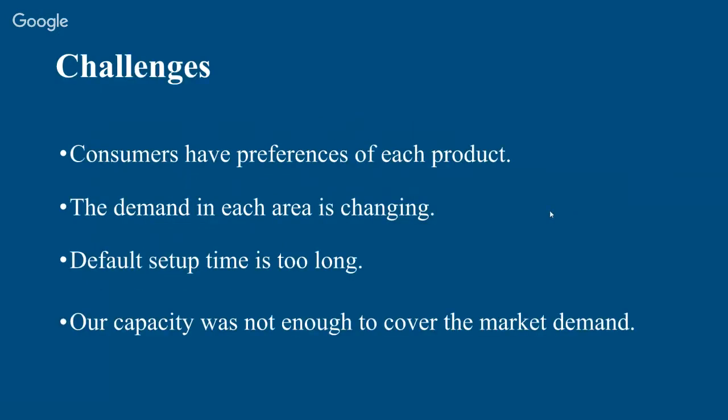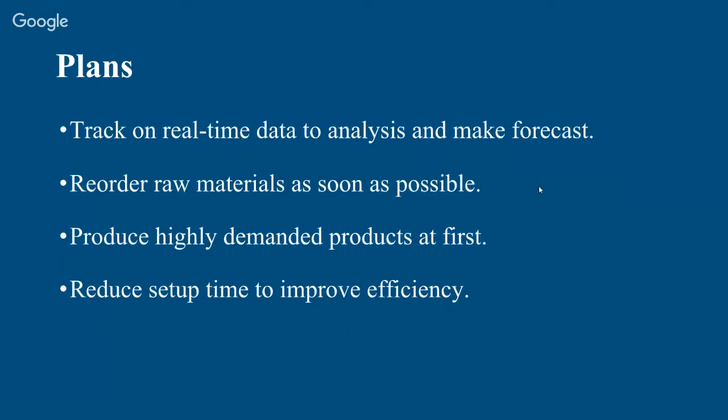The challenges are that consumers have preference for each product, and the demand in each area is changing, and the default setup time is too long, and our capacity was not enough to cover the market demand. So the plans we used in this simulation is we checked on the real-time data to analyze and make forecasts, and reorder raw materials as soon as possible, and produce highly demanded product at first. Then we also reduce the setup time to improve efficiency.